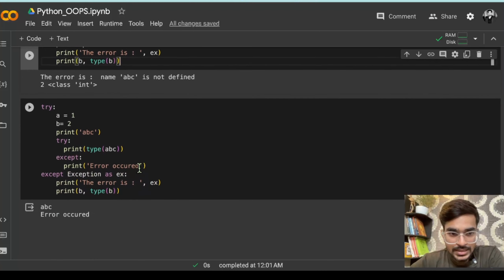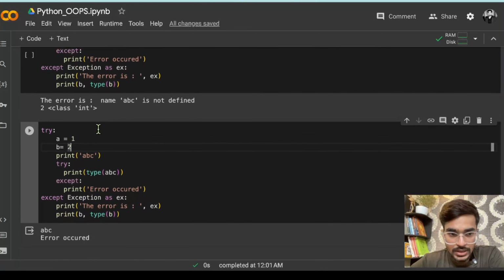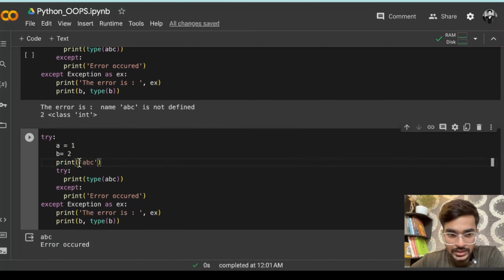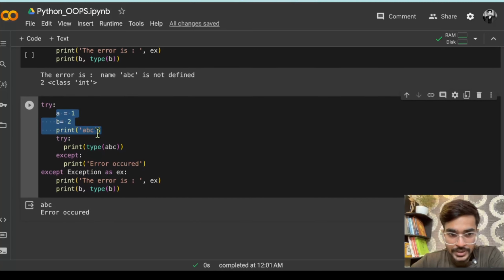Now in the second example you can see what I am doing कि यहाँ पे जो भी हमने error कर रखा था, that I have not done it here. So इसको मैंने ठीक कर दिया, like single quote यूज़ कर लिया. Now there is no any error inside the try block. Since third line तक कोई भी error नहीं है, it will just print abc. उसके बाद ये ट्राई ब्लॉक में घुसेगा.